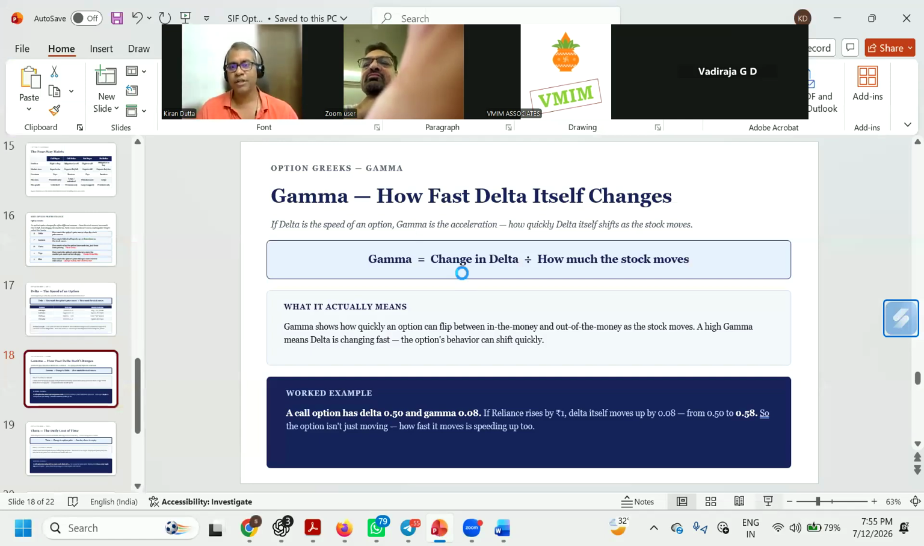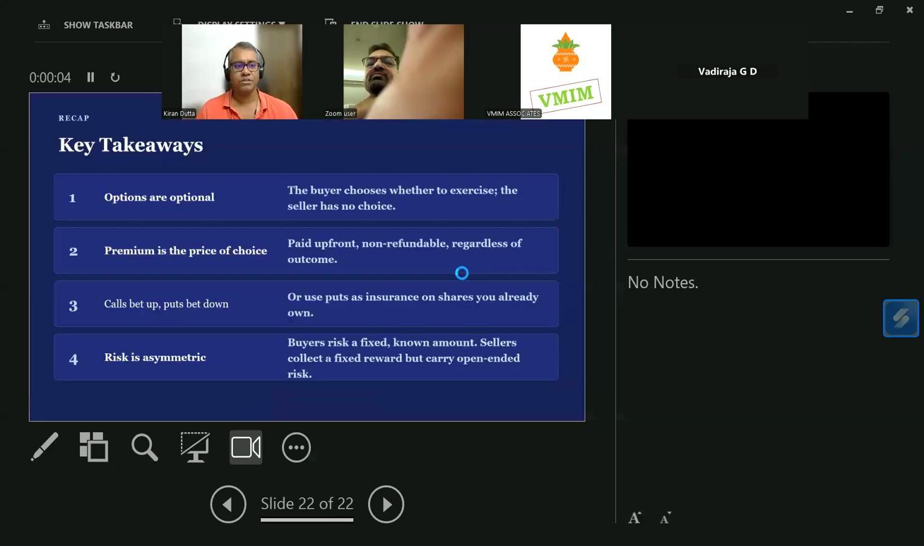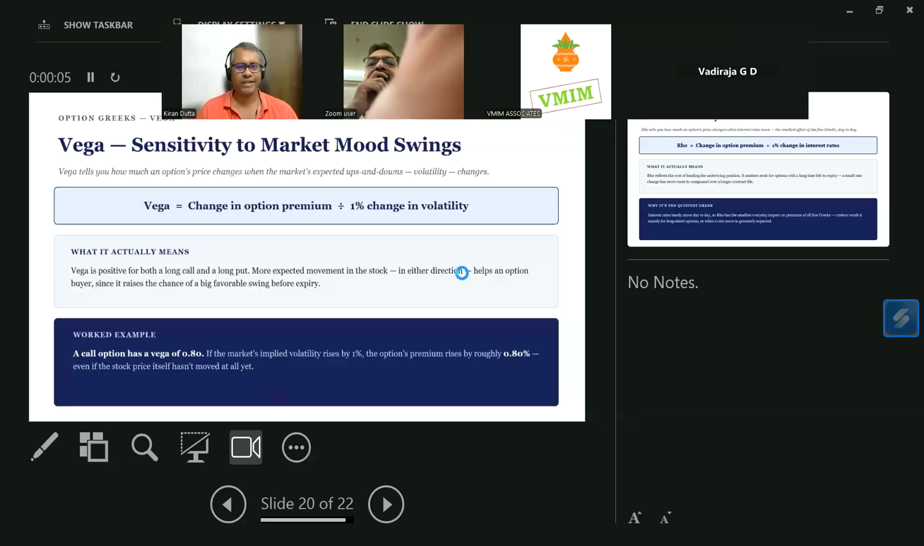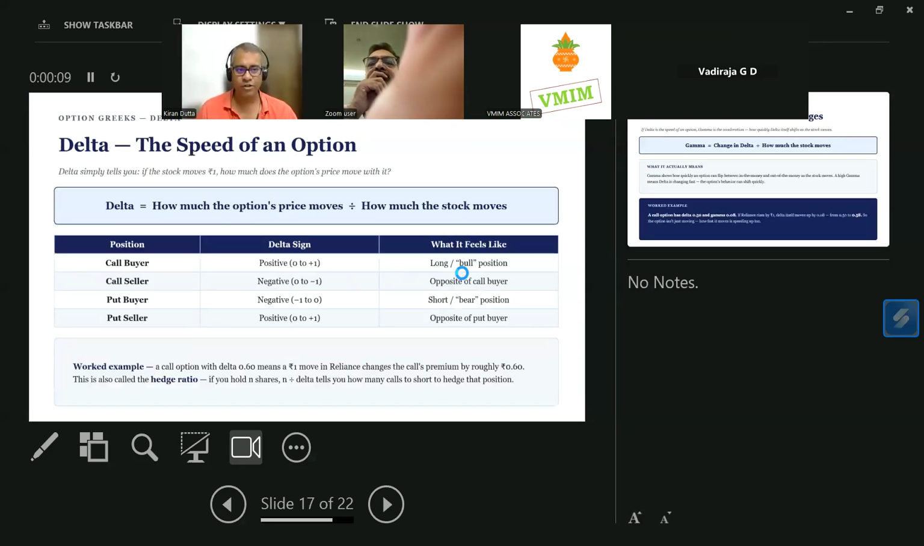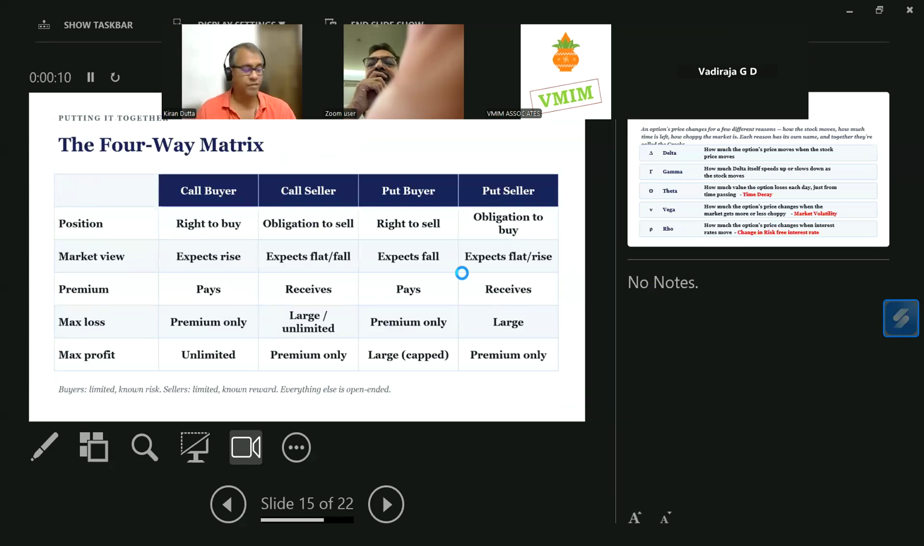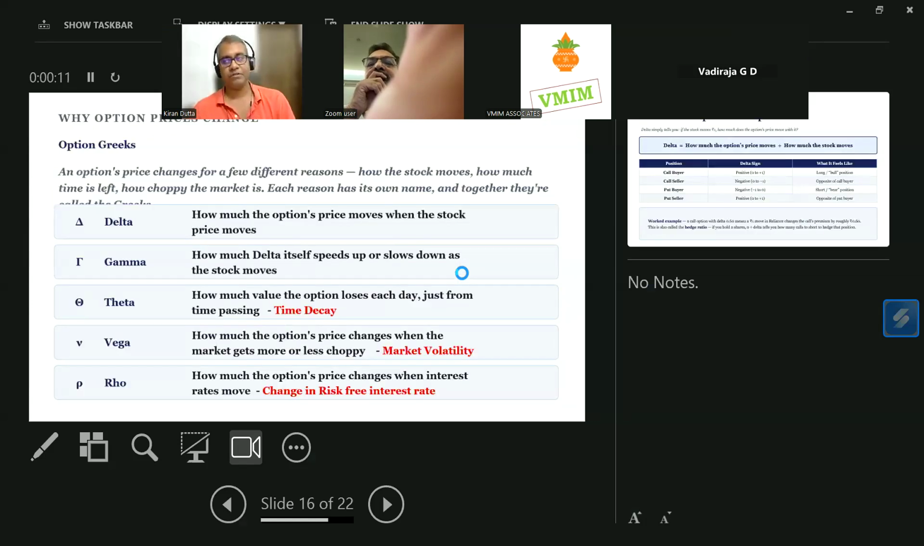Now you can read through this. I have given a little bit of a deeper analysis if you want to. As I said, soon after the class I'll convert this to PDF and upload it.